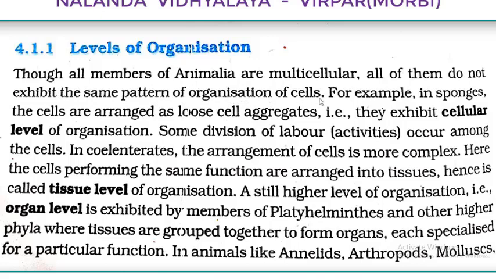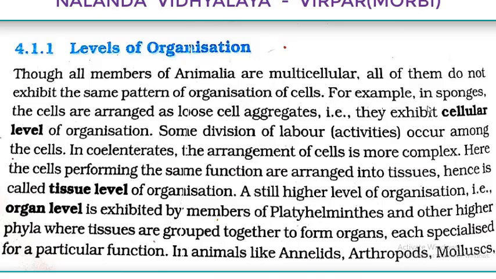As we discussed regarding 12 phyla in the kingdom Animalia, in that the first one is Protozoa, first formed animals. They are already kept in the kingdom Protista as per Whittaker's classification. We will be starting from phylum Porifera until Chordates. We have to see this level of organization, how it varies there.